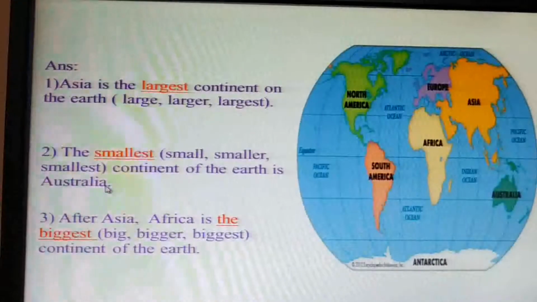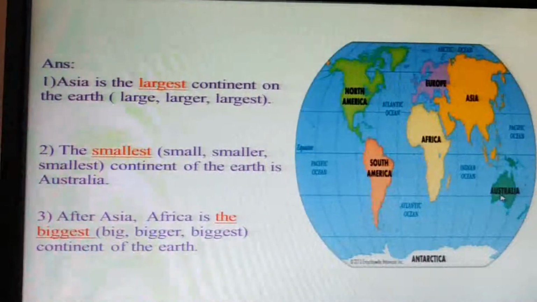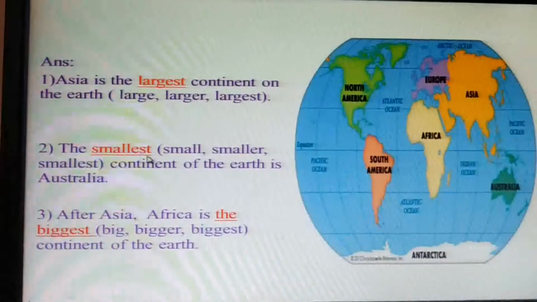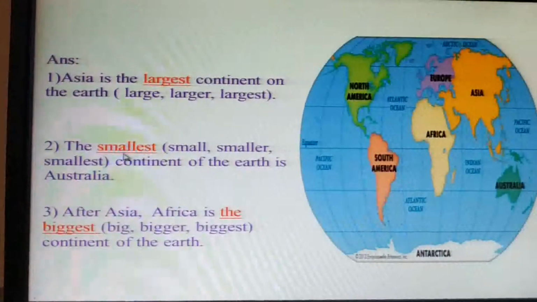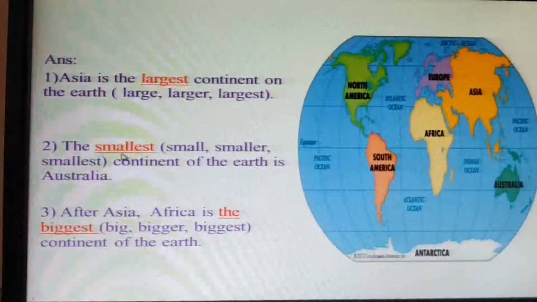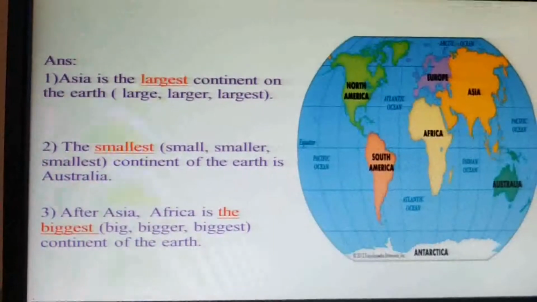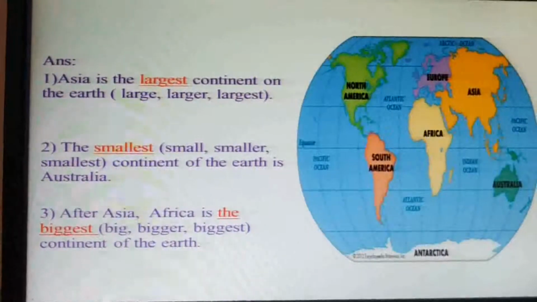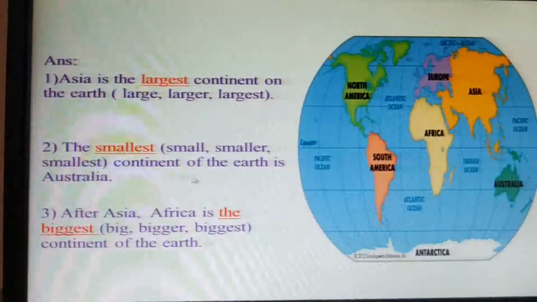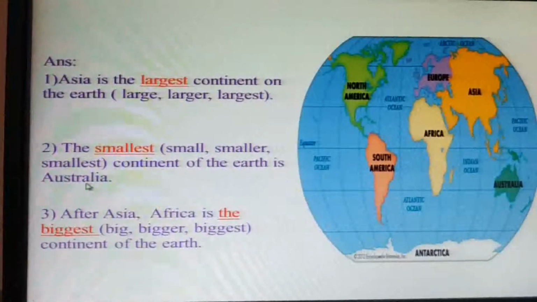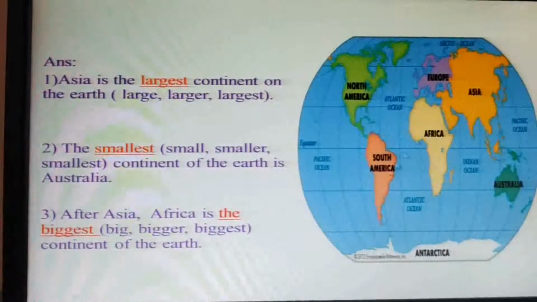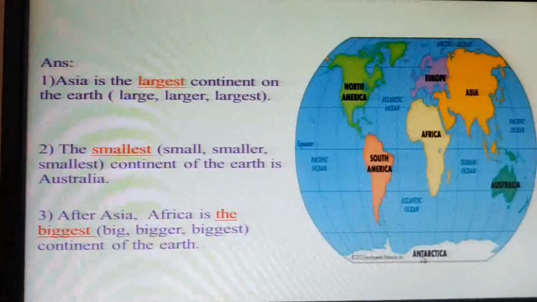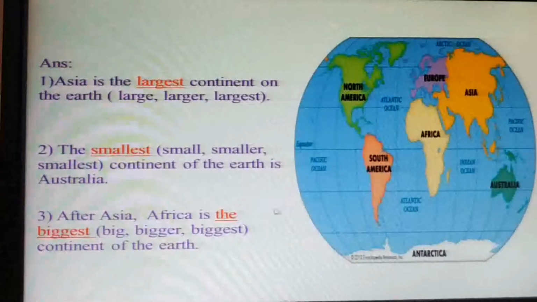The smallest continent of the earth is Australia. Smallest. Remember, you are using the superlative degree when you compare one thing with many things, more than two things. Okay? When we say Australia is the smallest, we compare it with more than two continents. Here are more than two continents on the earth.